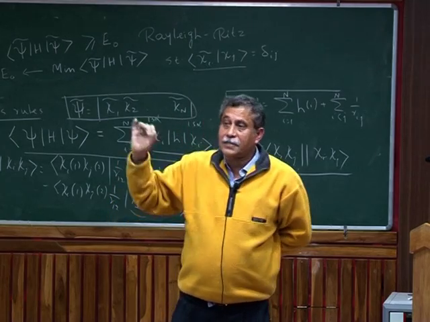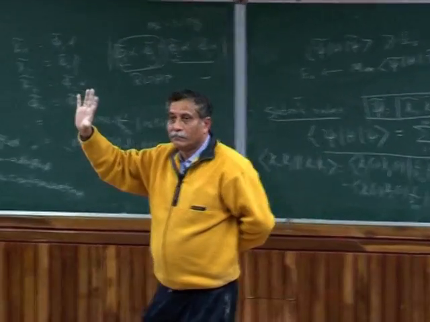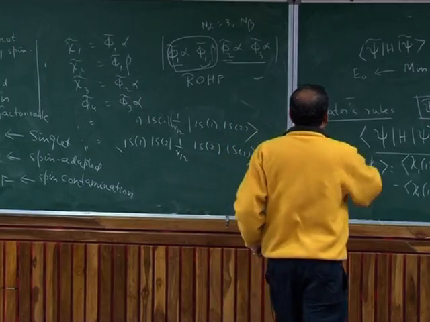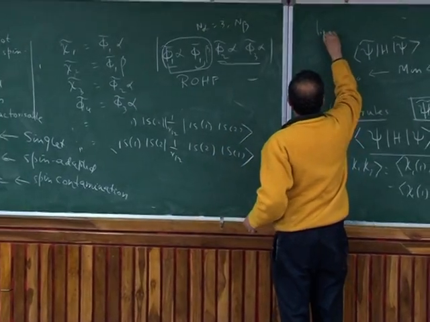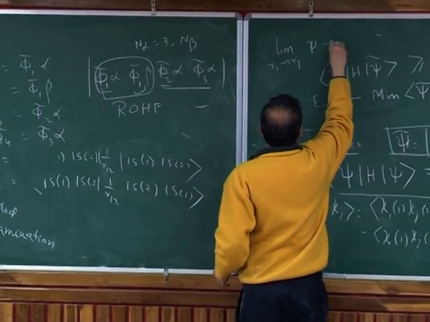And the only solution that is allowed for a finite energy is 0 for such a Hamiltonian. So in general, we can say that in the limit Ri tending to Rj, psi will go to 0.